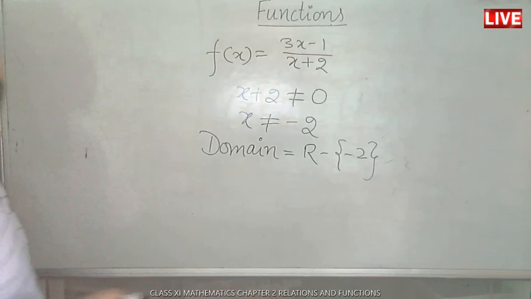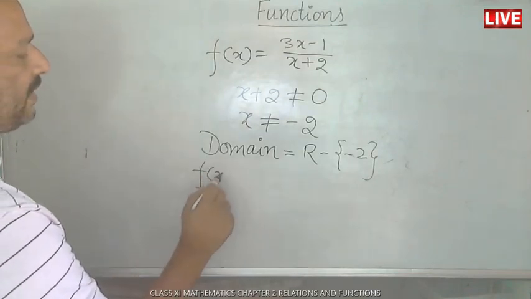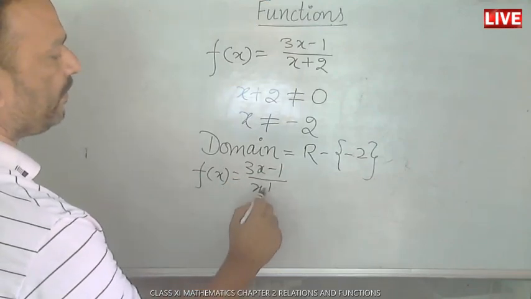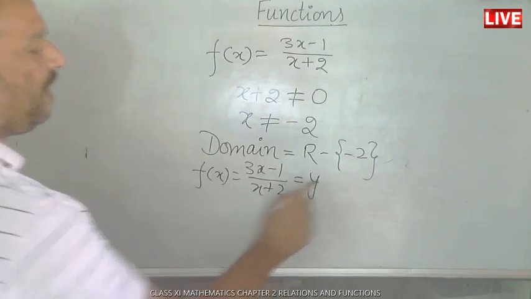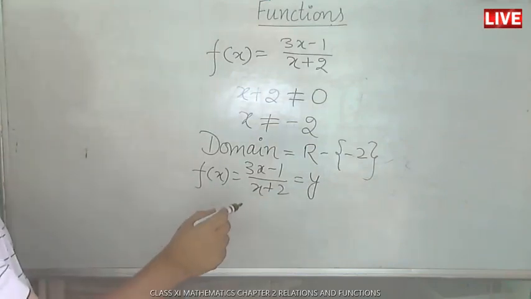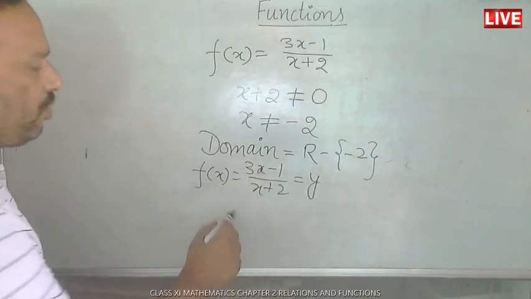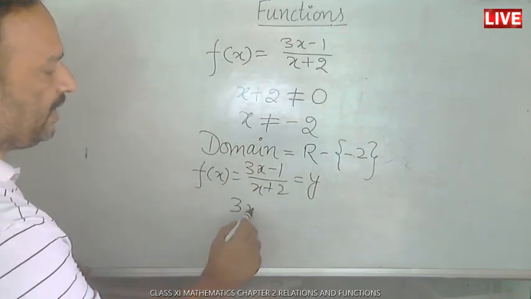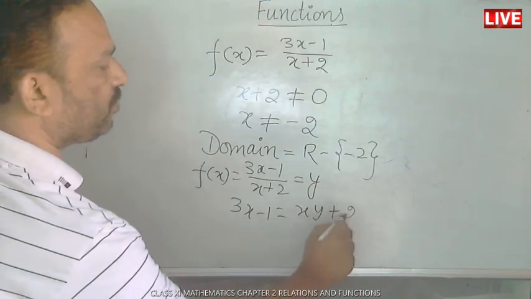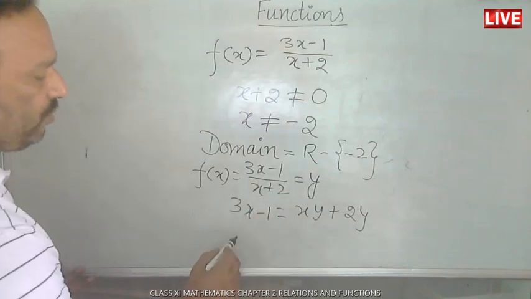Now if you want to find the range of this function, simply take f(x) equal to y. Here y is the dependent variable, x is the independent variable. Now we need to convert x in terms of y. How to convert? Just take 3x minus y is equal to xy plus 2y. Take xy towards that side and the other term towards the other side.